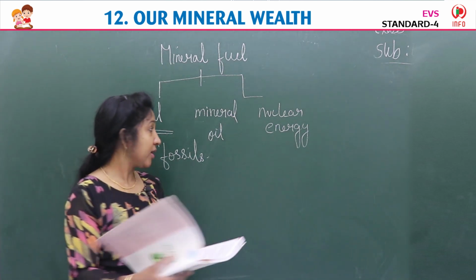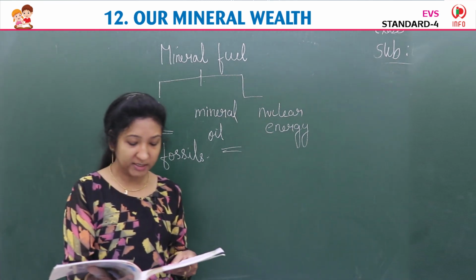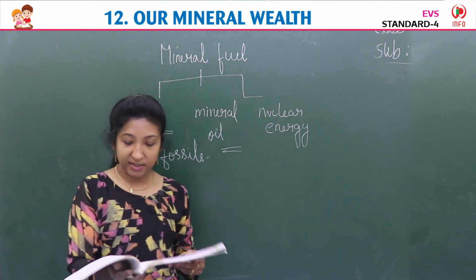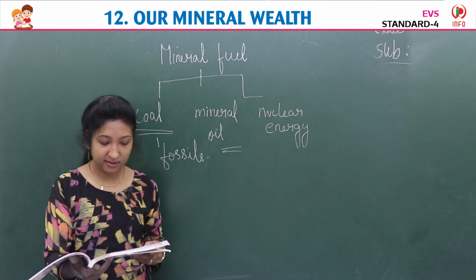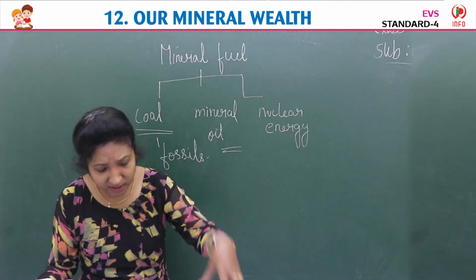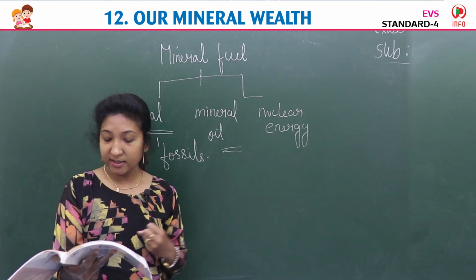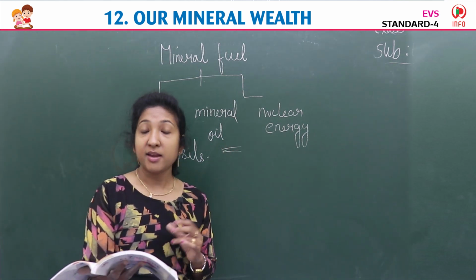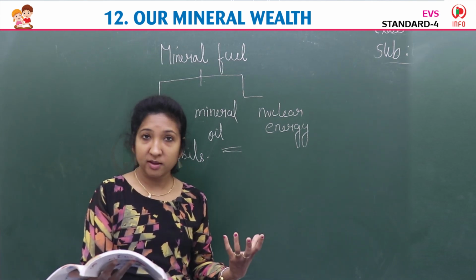Next is mineral oil. Mineral oil is deposited in the interior of the earth, being mixed with water, natural gas and other materials in the sedimentary rock layers. Okay, mineral oil is deposited where? In the interior, deep inside the earth. It is mixed with water and natural gas. Natural gas means a mixture of gases. We use gas at home to cook food, isn't it?